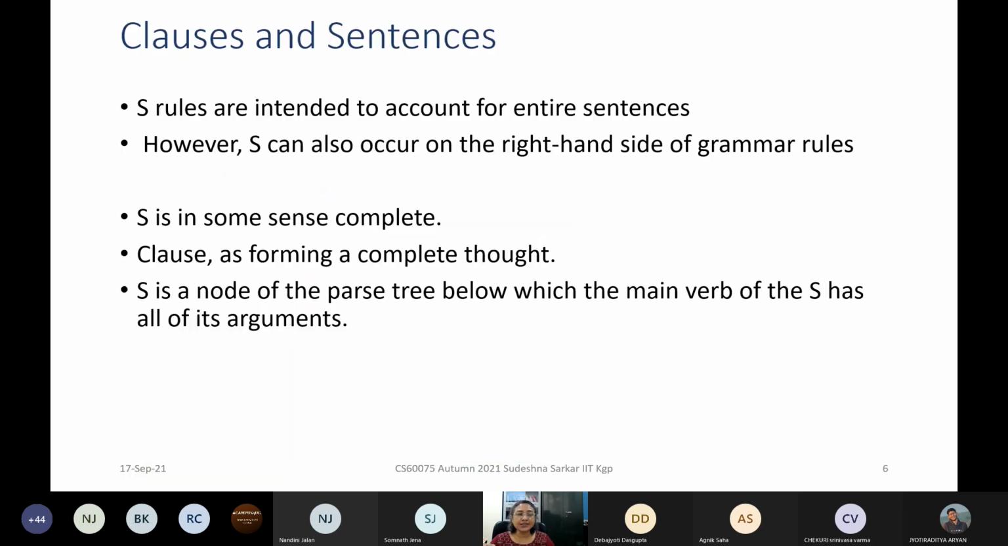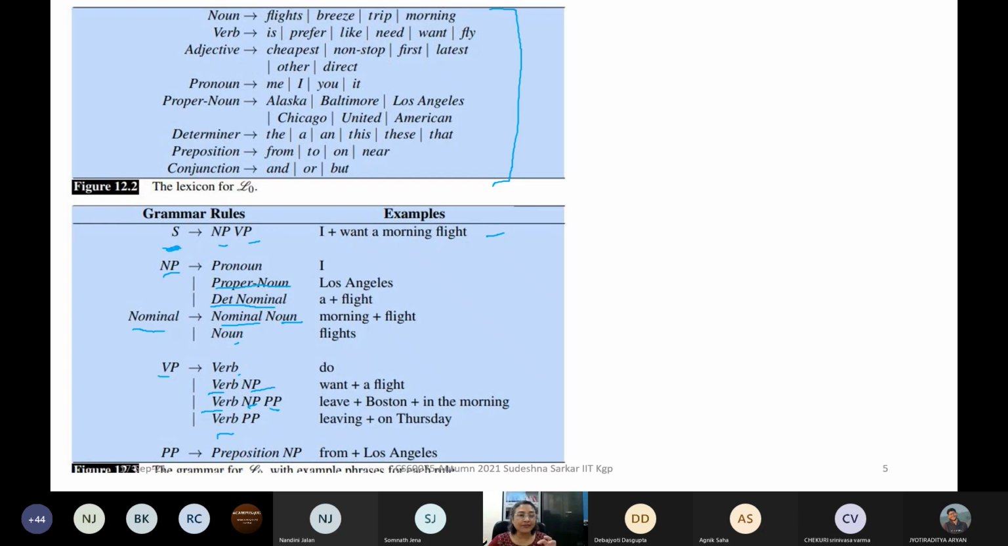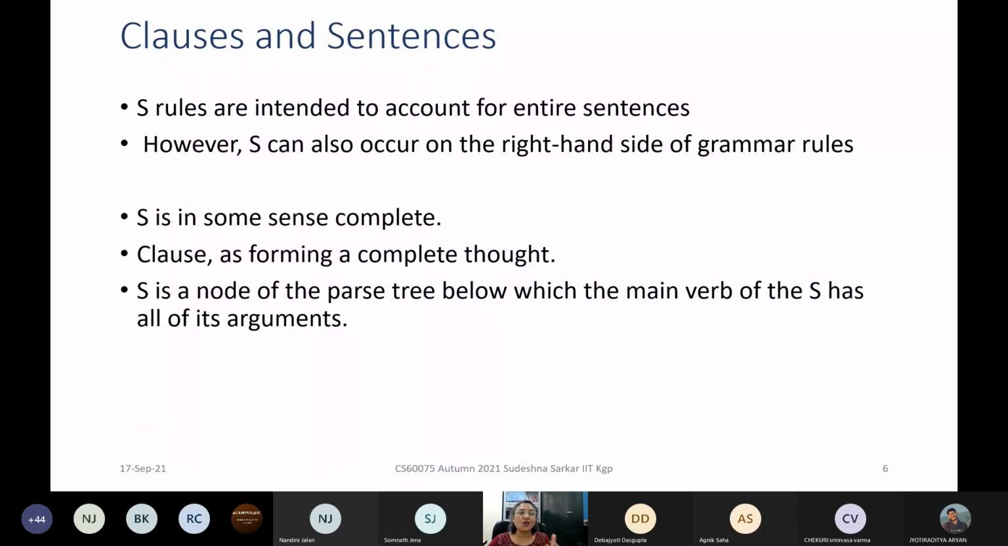Now, the S rules, as we have seen, are intended to account for entire sentences. Of course, right now we have only one type of sentence, but we can add to this. We can also take S on the right-hand side of a grammar rule. S is something which is a complete sentence, so we can have S stand for clause. What is a clause? A clause is a part of a sentence which has its own verb and arguments. For example, "I want that you visit your mother." "You visit your mother" is a clause.